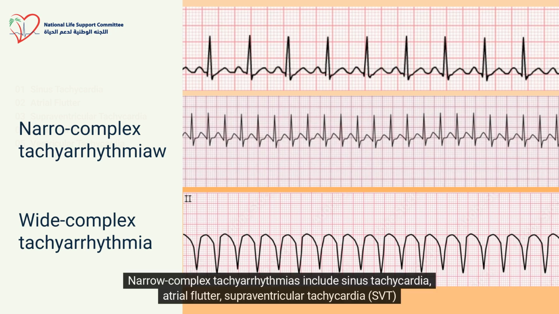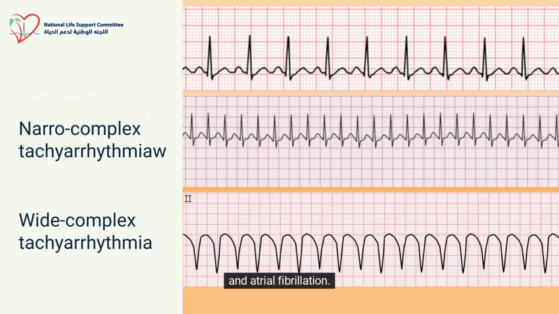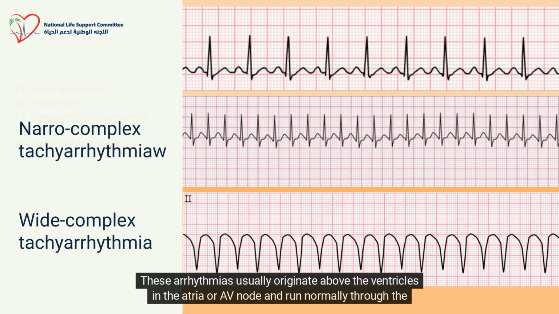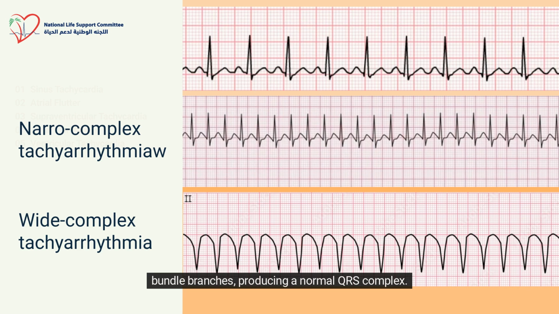Narrow complex tachyarrhythmias include sinus tachycardia, atrial flutter, supraventricular tachycardia, SVT, and atrial fibrillation. These arrhythmias usually originate above the ventricles in the atria or AV node and run normally through the bundle branches, producing a normal QRS complex.